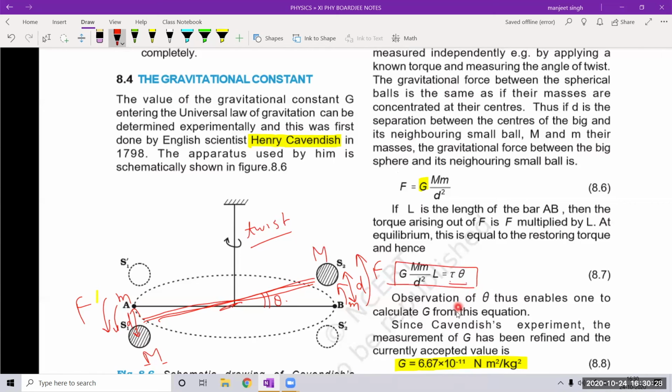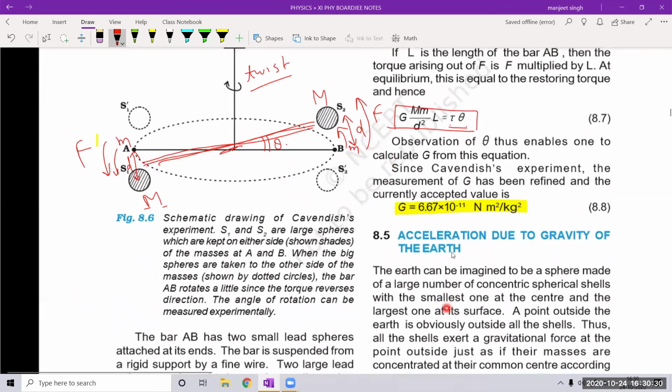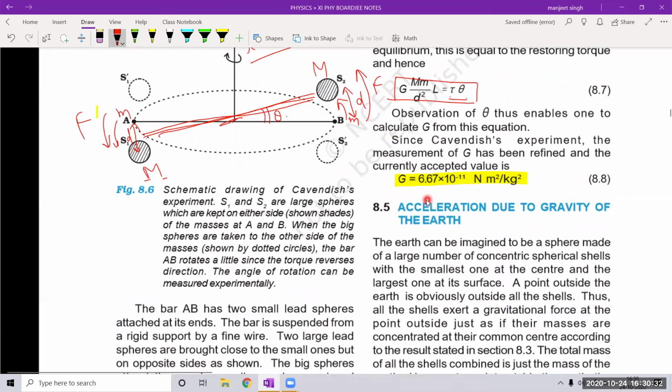The value of G comes out to be 6.67 into 10 to the power minus 11, right? Newton meter square per kilogram square. This is because all other things are known. Capital M is known to us, small m is known to us, d is known to us, the length of the rod is known to us, and theta we can measure in radians.